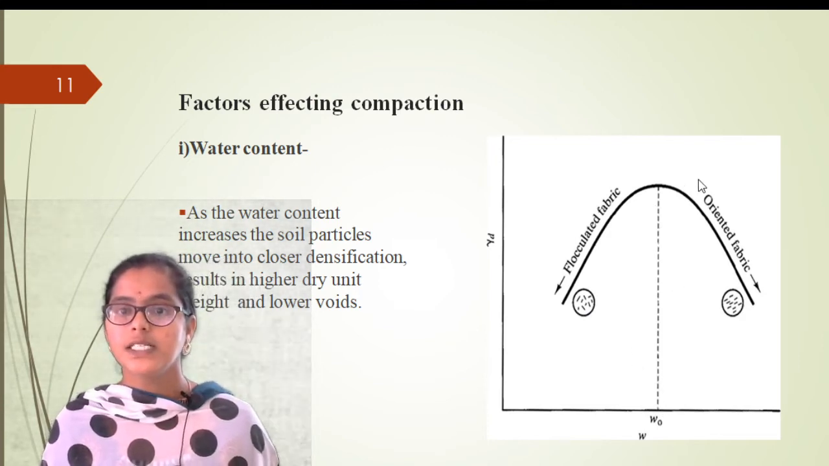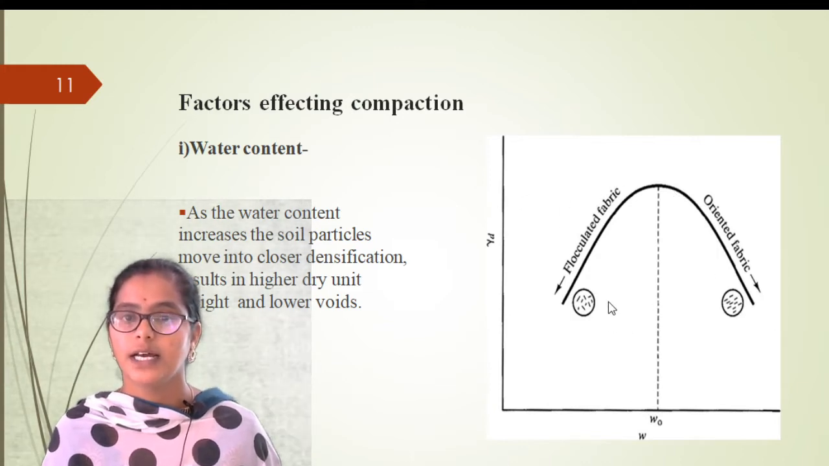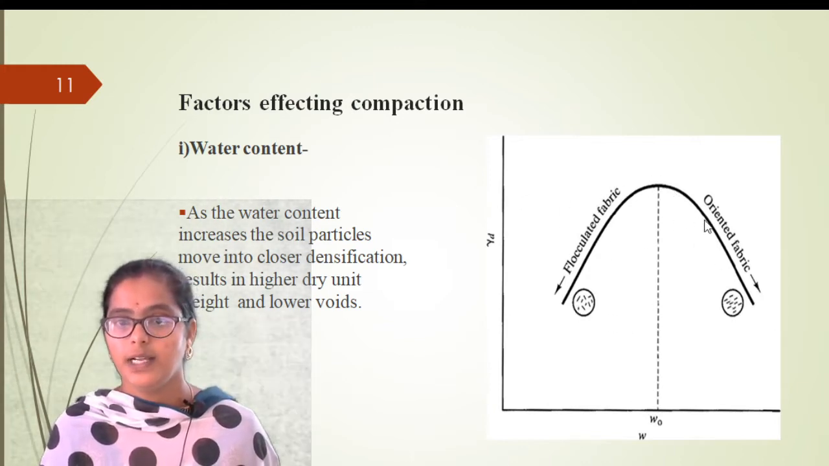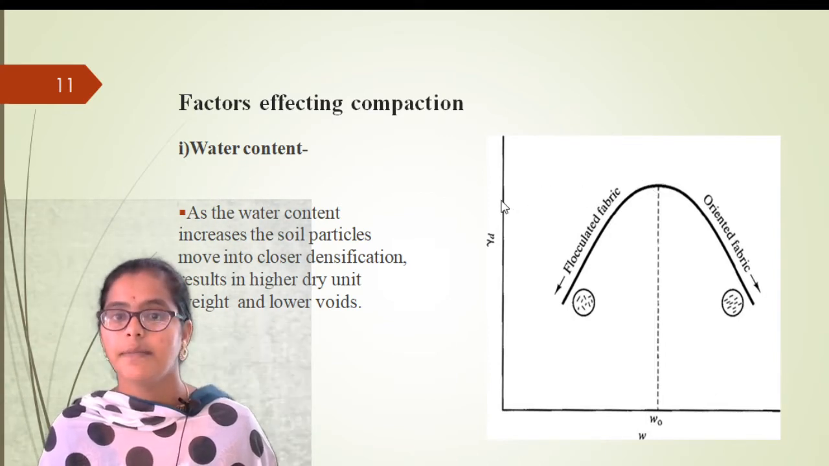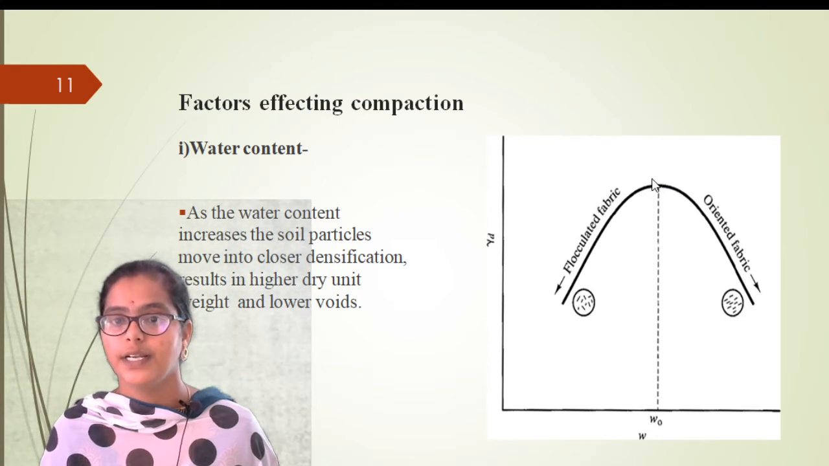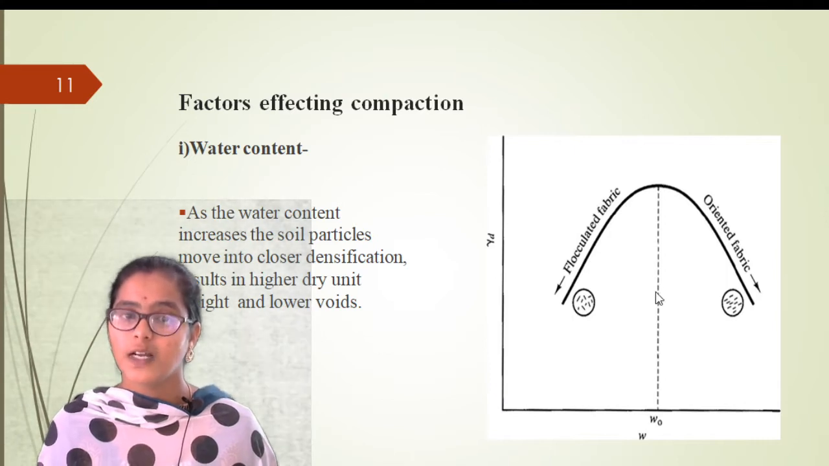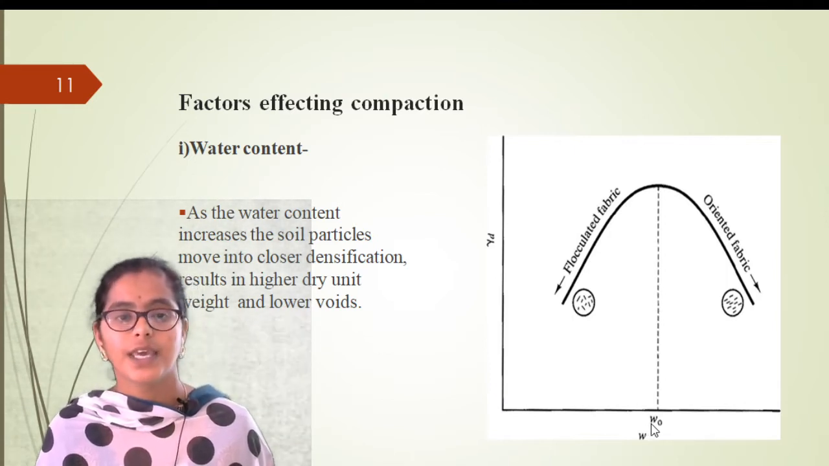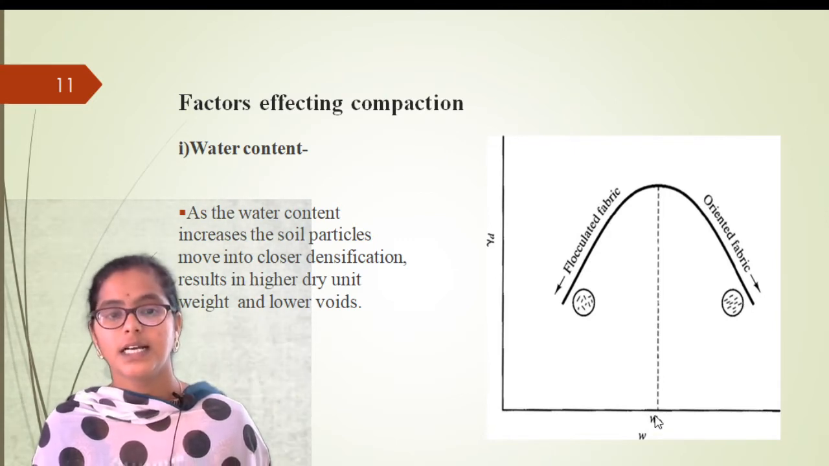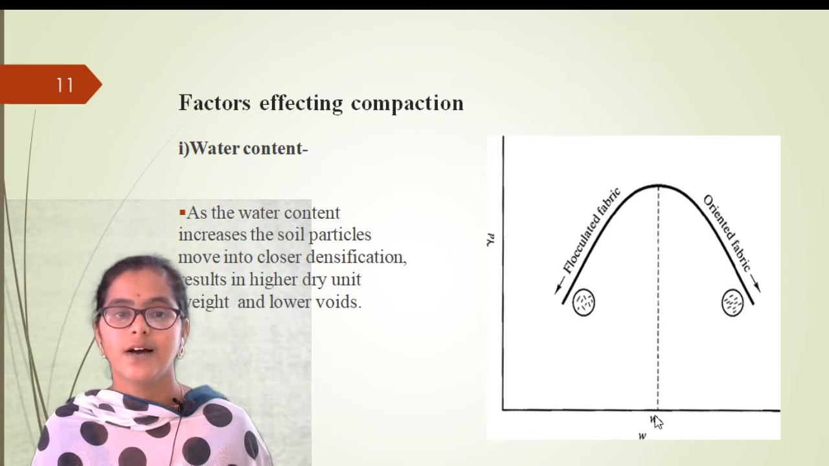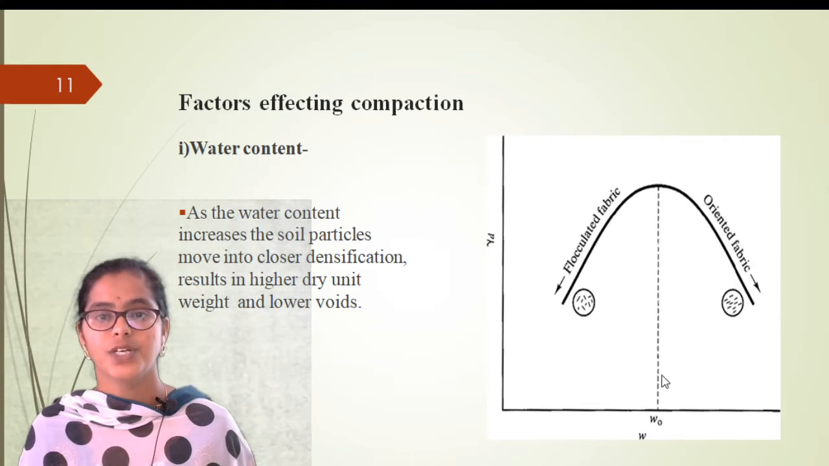If you see the graph, the compaction curve is parabolic. The maximum dry density occurs at this point. The corresponding water content is called OMC, optimum moisture content. So what is optimum moisture content? The water content corresponding to maximum dry density is called optimum moisture content.